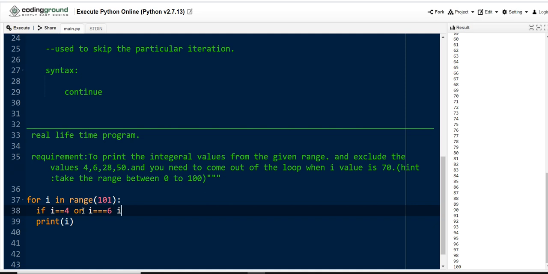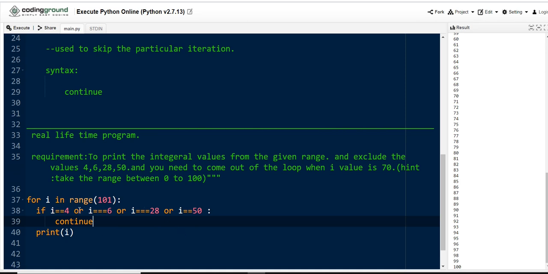Coming back here, I is equal to 28. The OR operator indicates that if any one of the conditions is true, then the whole condition will be true. So I is equal to 28 or I is equal to 50. If any one of these conditions is true, then the if condition will be true. If this condition is true, we are going to skip the iteration, so that means we are going to use the continue statement.